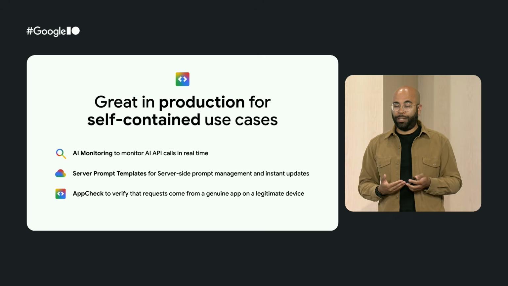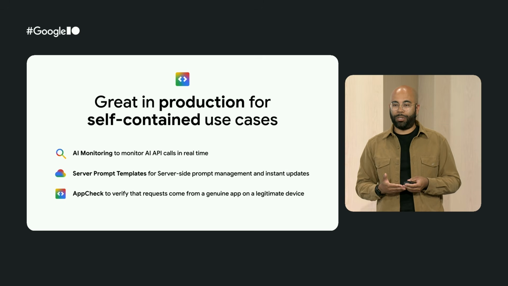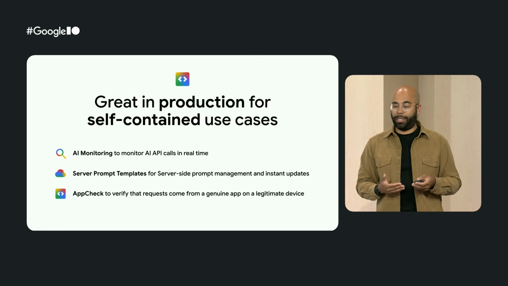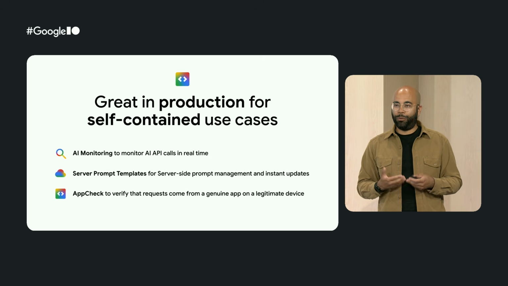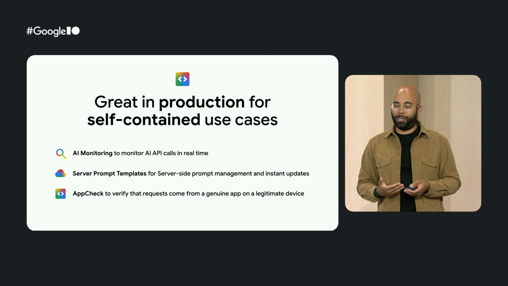And the cool thing is that if your feature doesn't rely on your own backend infrastructure, you can really go to production with it and scale it. You can use AI monitoring features in the Firebase AI Logic SDK. You can use server prompt templates and App Check and basically scale to your whole user audience. And if you think about it, you probably already have some features in your app that are good candidates to use Gemini and Firebase AI Logic. So I strongly encourage you to look into it.